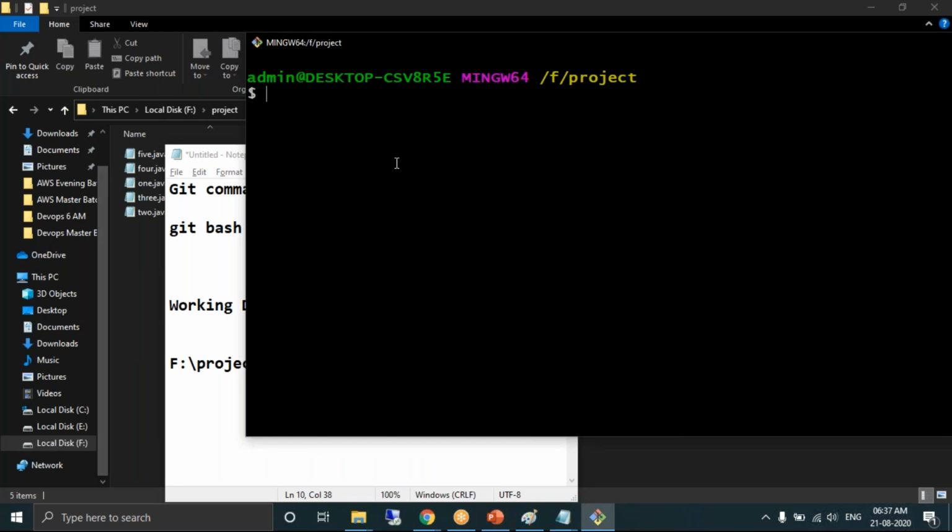How does Git know that the source code is saved in the F drive project folder? You convert it into a working directory. Then Git understands that the F drive project is the folder where the source code is maintained. You should provide an instruction to Git saying that this folder is the location where I'm saving the source code. The moment a folder is converted into a working directory, Git starts tracking the source code.